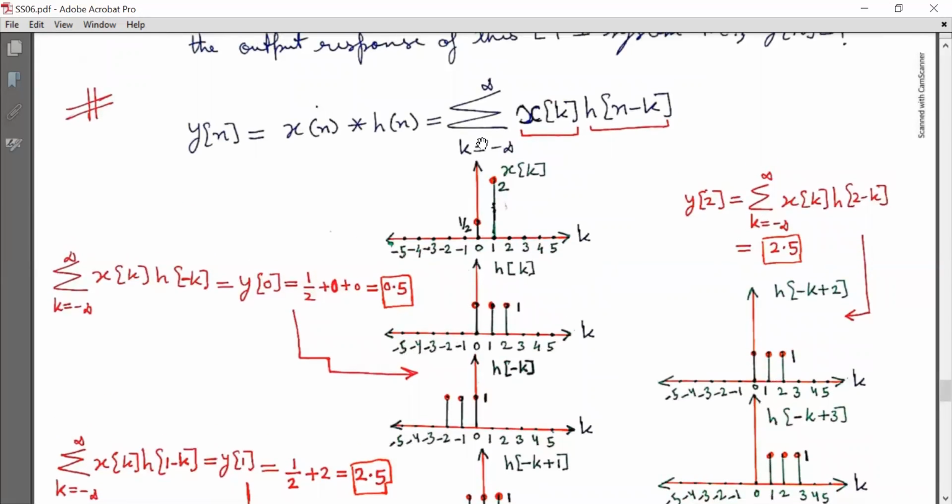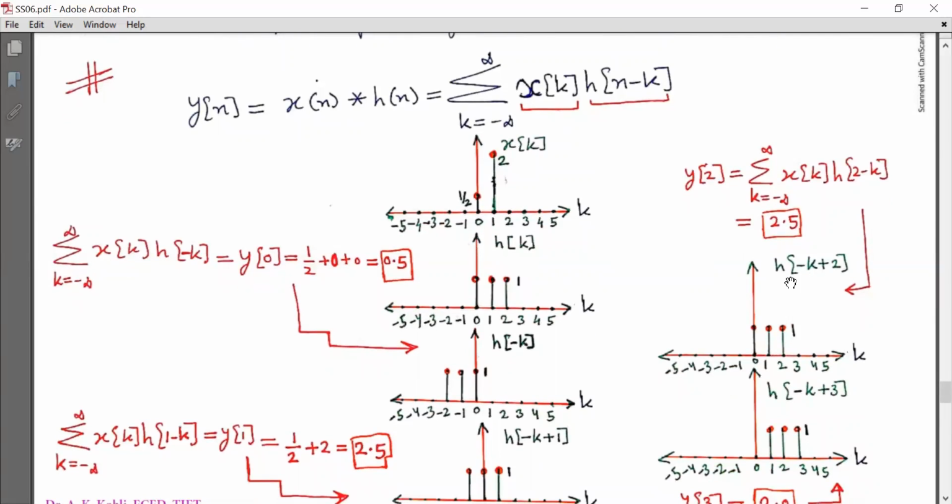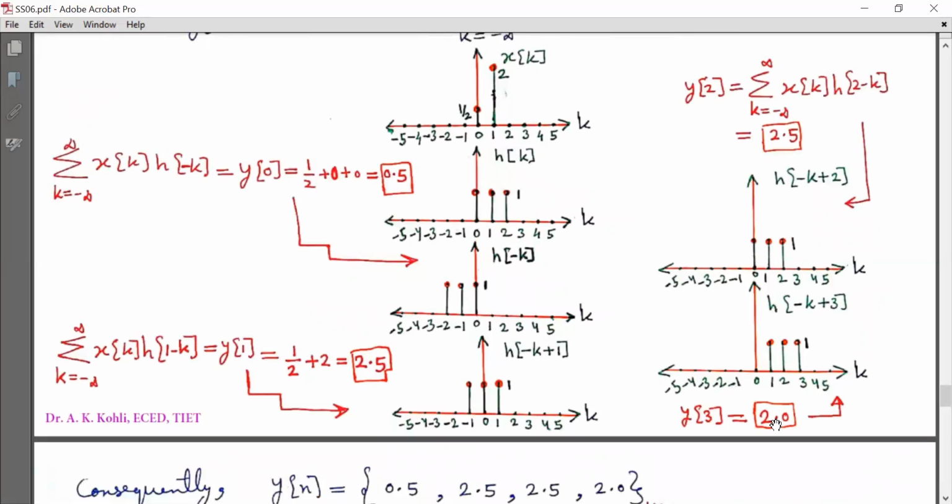Now for y[2], the summation is over k of x[k] h[2 minus k]. I have plotted h[minus k plus 2] here. Now element by element multiplication, and then we sum it. This 1/2 is multiplied by 1, and this 2 is multiplied by this 1. So the answer is 2 plus 1/2, that is 2.5. Similarly, y[3] is calculated to be 2. Now we have outputs y[0], y[1], y[2], y[3].